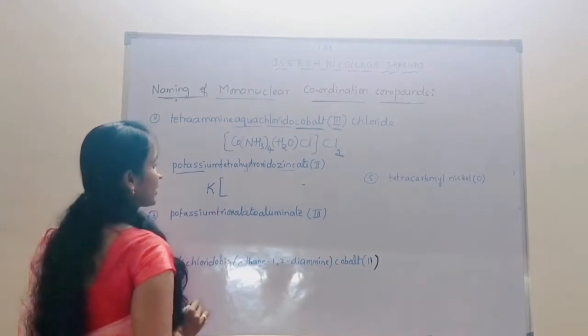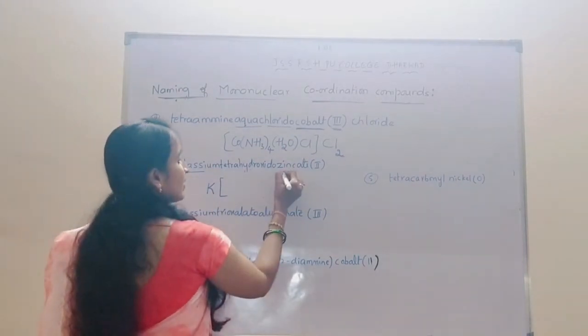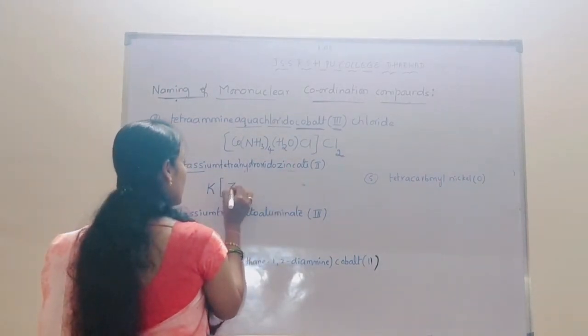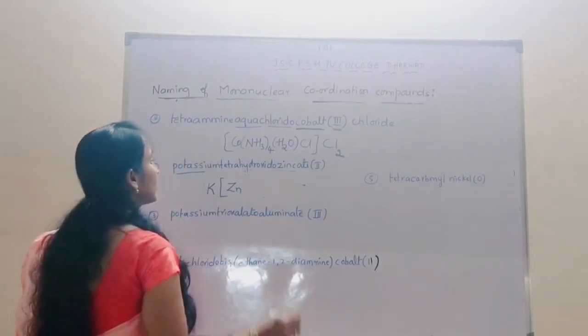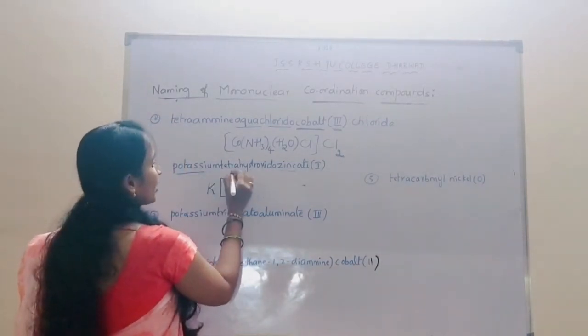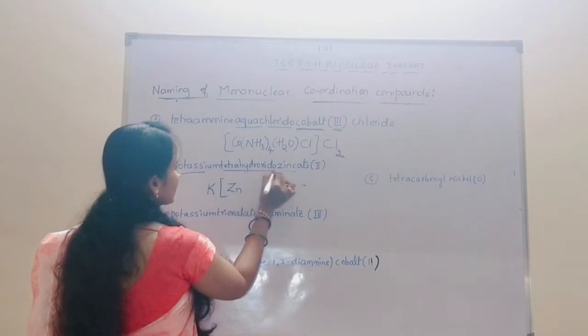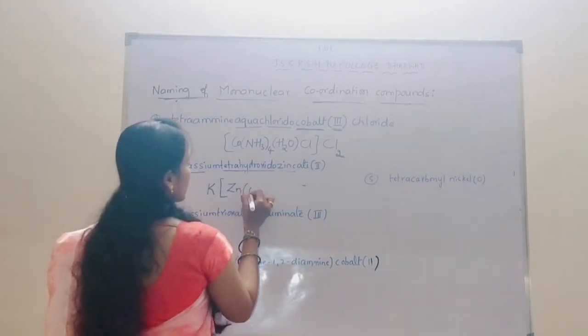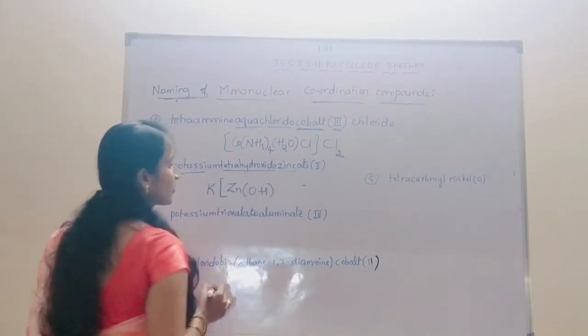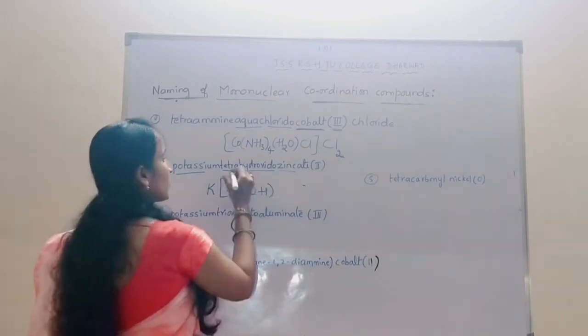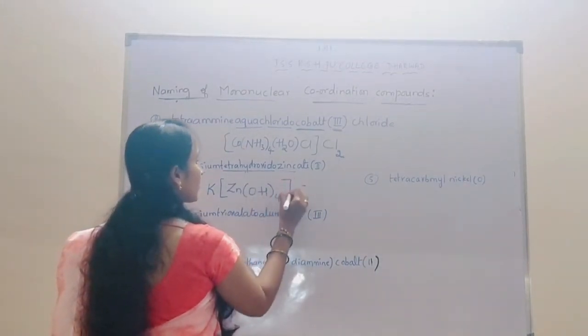Then we have to put the coordination sphere. Then the symbol of metal should be written. So that is zinc. Only one type of ligand is present, that is tetrahydroxido. OH is the hydroxide group. So tetra, that is 4.